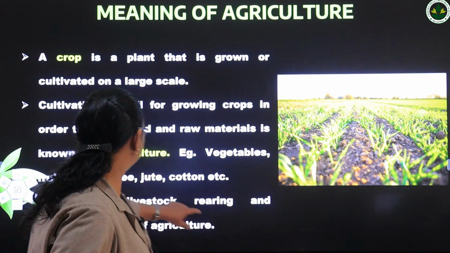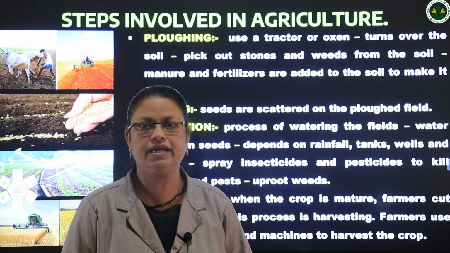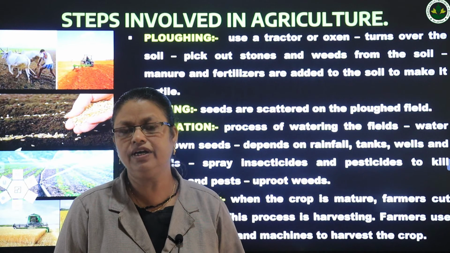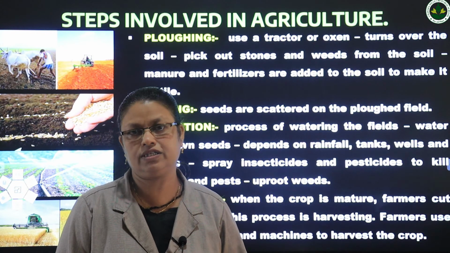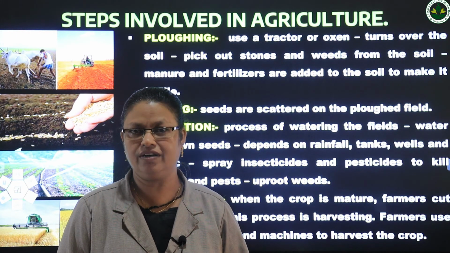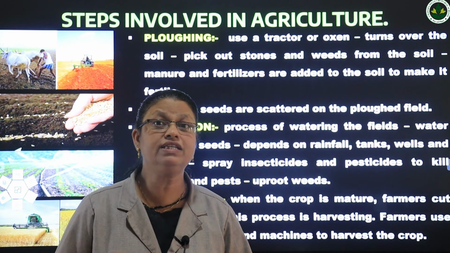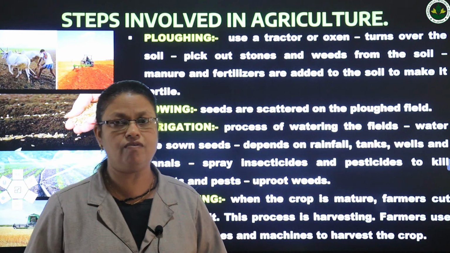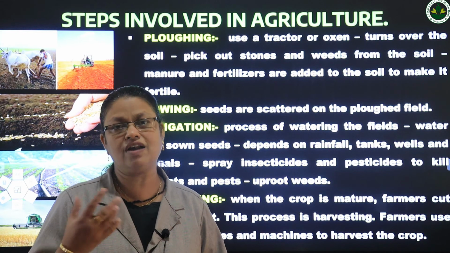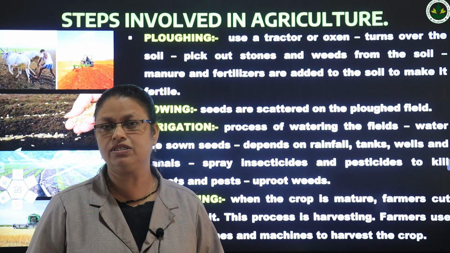Next we see the steps involved in agriculture. First step is plowing the field. We plow the field using tractor or oxen. Nowadays we are using machines for plowing the field. What happens during plowing? The soil turns over. When the soil turns over, we can see some stones or unwanted plants called weeds. So we have to remove those stones and weeds.